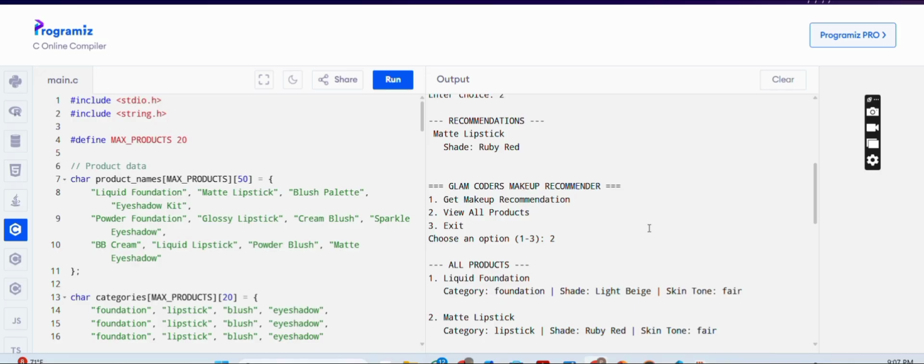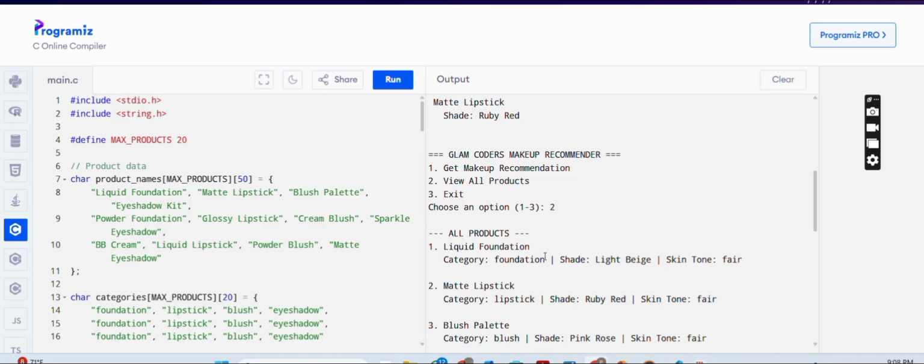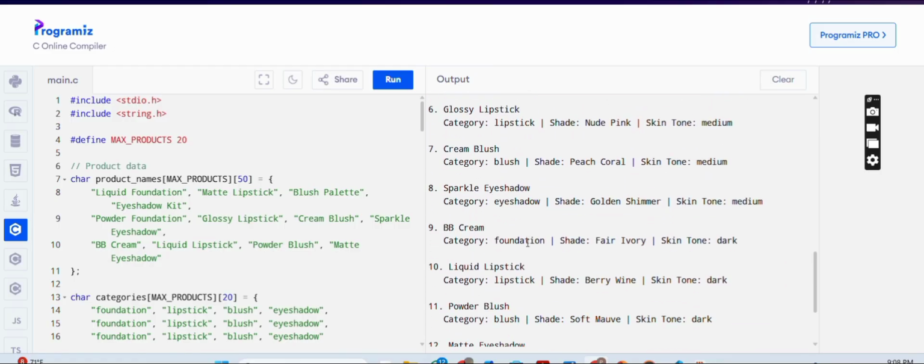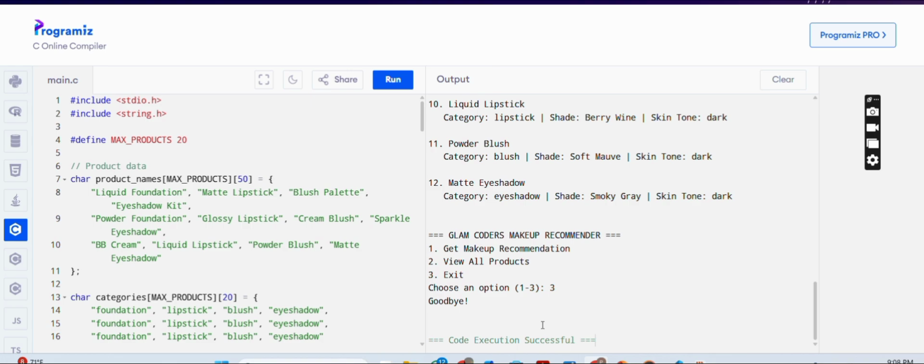Now, if we choose option number two, viewing all products, you can see that the program shows the user all the products that it has stored, all the categories of foundation, lipstick, blush, eyeshadow, etc. In this way, the user can see all of the categories present if they want to view them. And if we choose option number 3, the program ends and displays the goodbye message. This way, the whole program runs and gives the user ideas of makeup recommendation according to their skin tones.